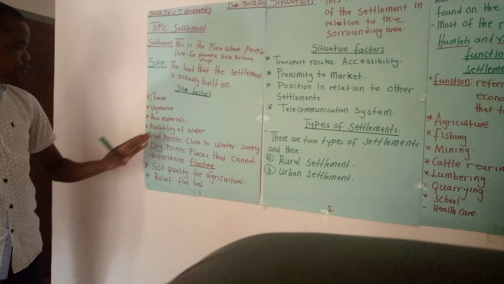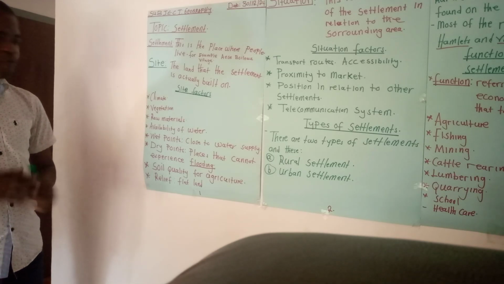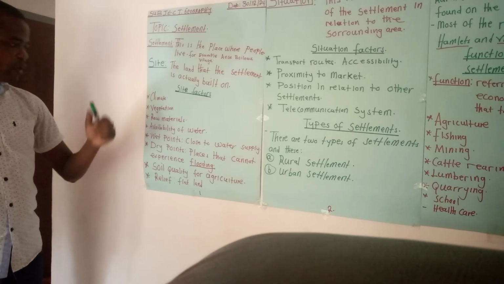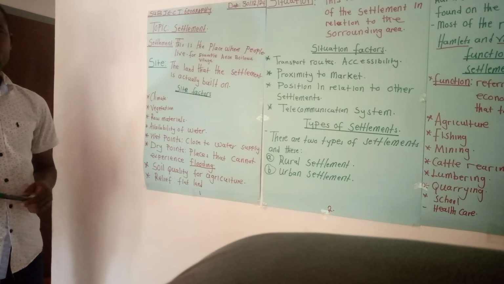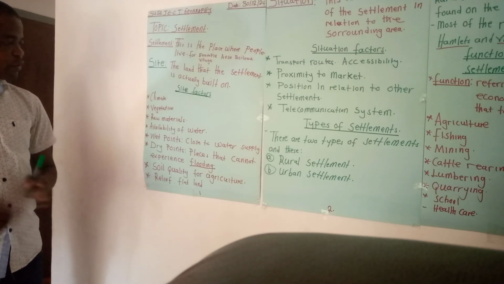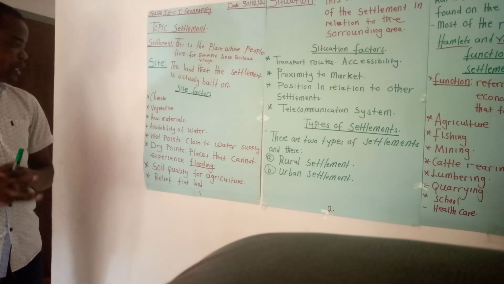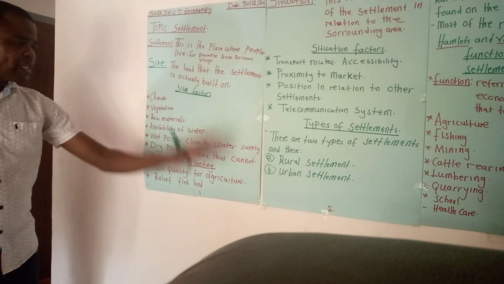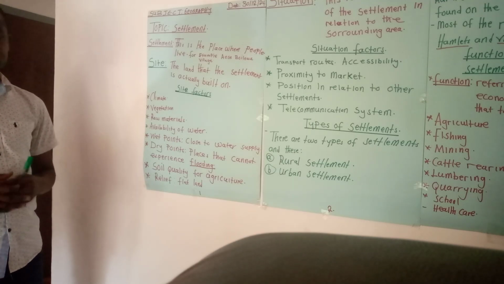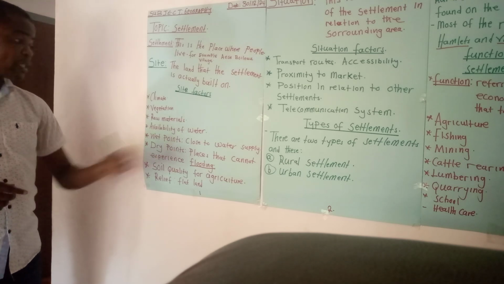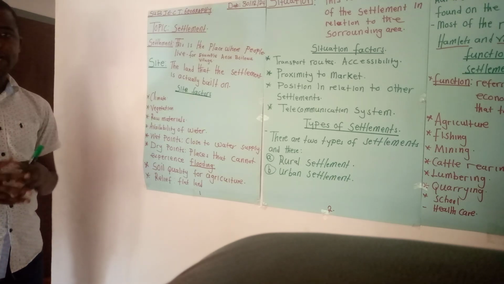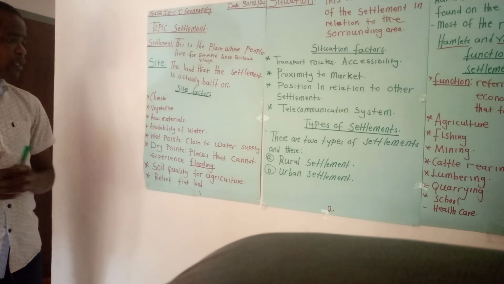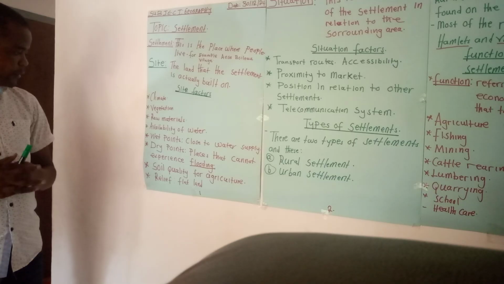We can also talk of availability of water. If you have water that is readily available for people to use, for example, for cleaning, drinking, and also for use in farms, and also for giving animals. Okay? Also, wet points. When we talk of wet points, we mean places that are closer to water supply. People will go and settle in those particular places because they will not have to struggle to find water to use for their daily needs.